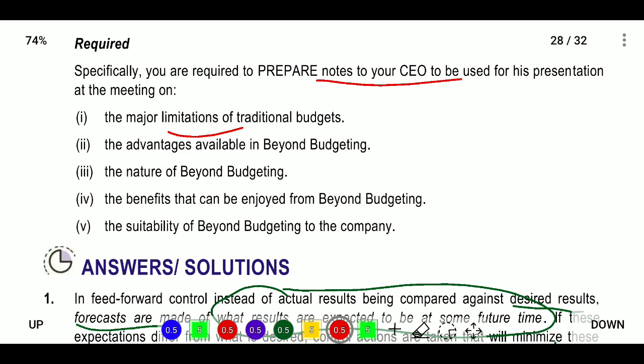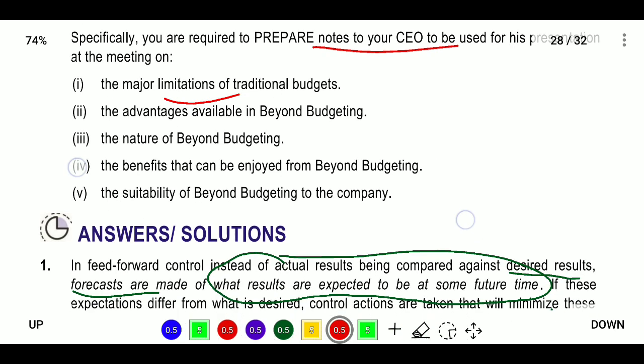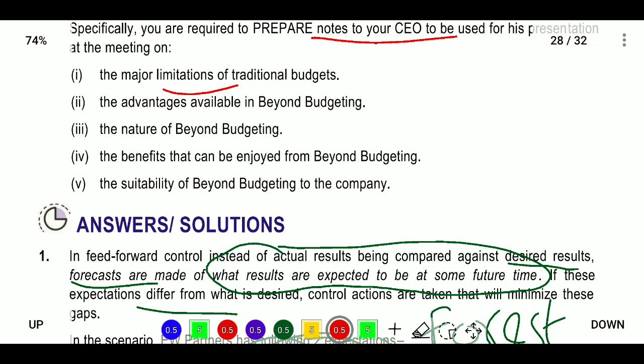For convincing, you must provide the traditional budget limitations. What are the traditional budget limitations? It is time consuming, it is costly, it is an barrier for change, it lacks strategic focus, it has little value, and it is not developed and updated frequently. So these limitations we will explain, and after the explanation they will ask what the advantages are of going for beyond budgeting.